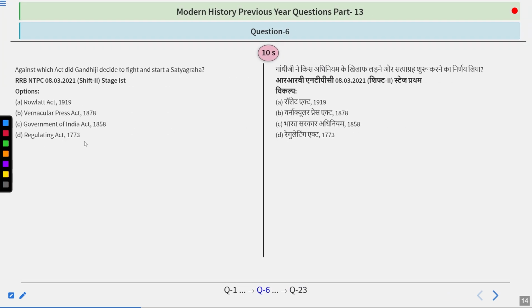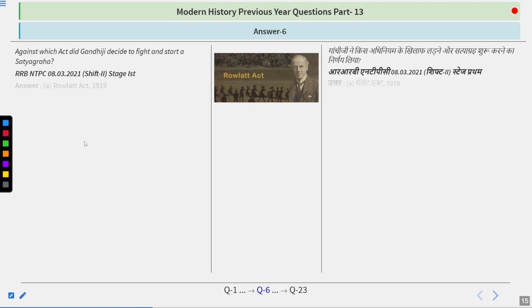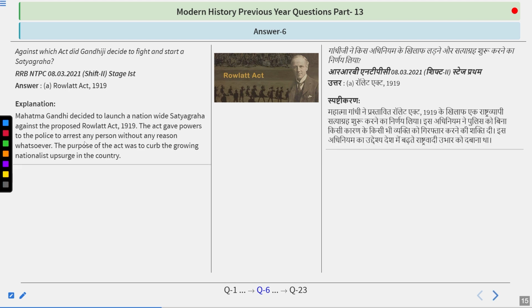Against which act did Gandhiji decide to fight and start a satyagraha? Options are in front of you, and I think you don't require any hint from me, so try to think about it. The answer is Rowlatt Act 1919.